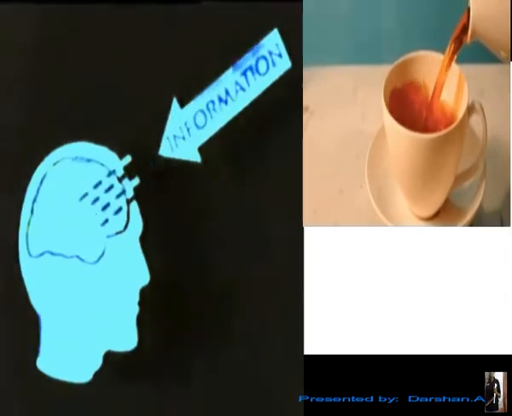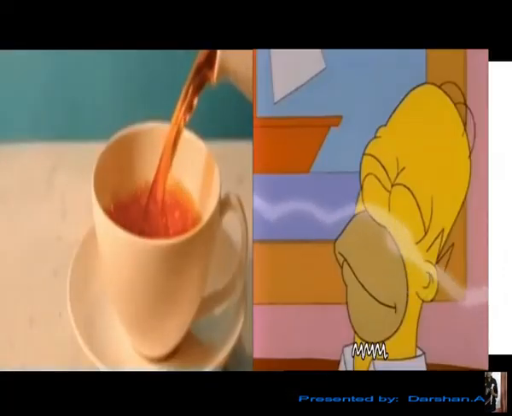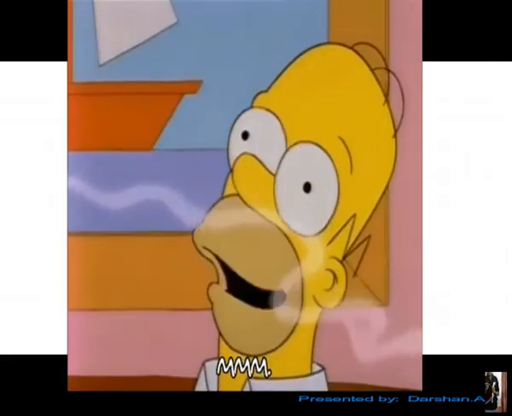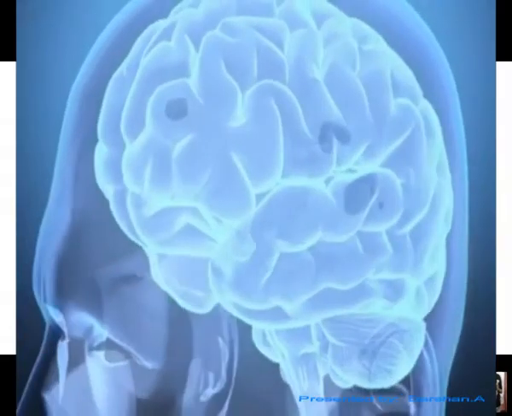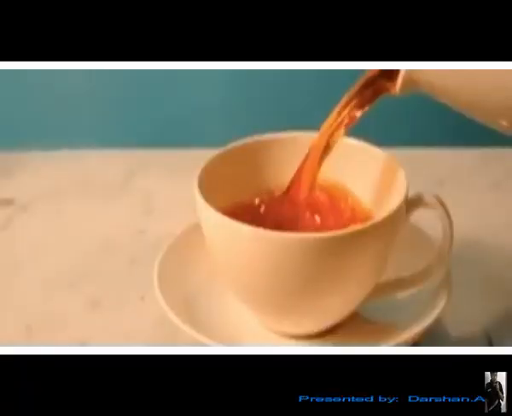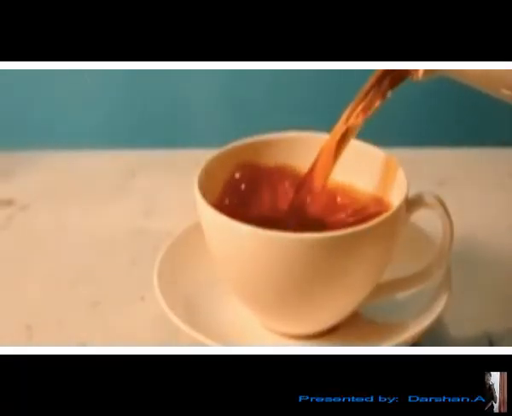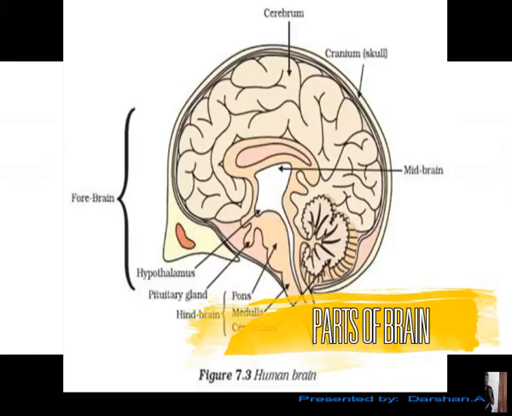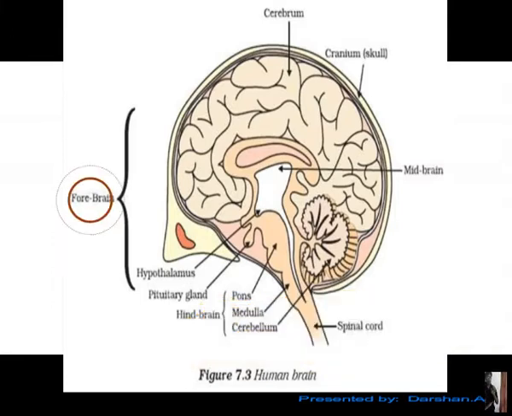Okay, so tea is preparing. When you say that tea is preparing, you are getting the smell of tea. And how do you know that it's tea? That is the memory. When you have first smelled the tea and you know that its name is tea, something which we drink, then our brain immediately sends the message to us that it is the smell of tea. This is what the brain does.